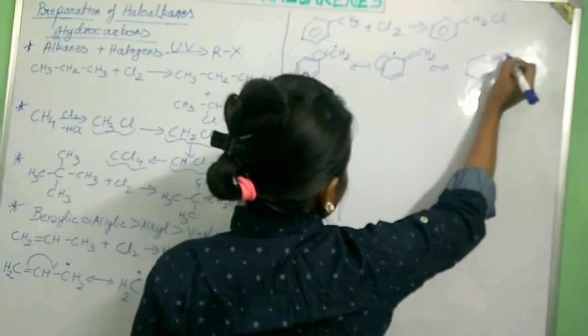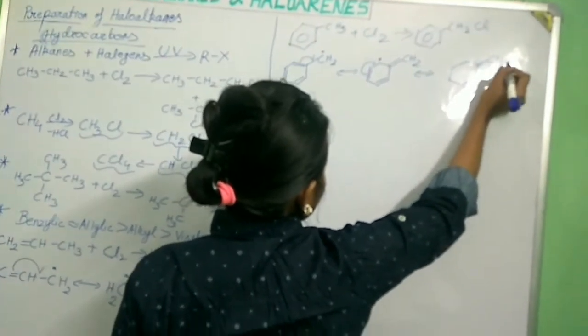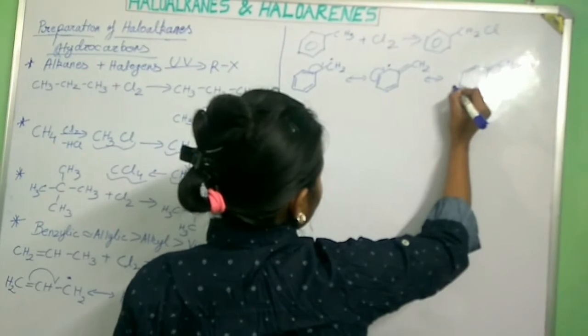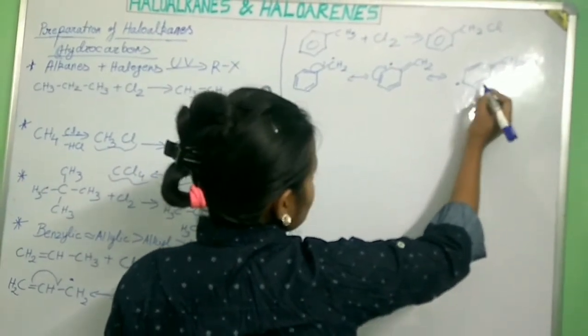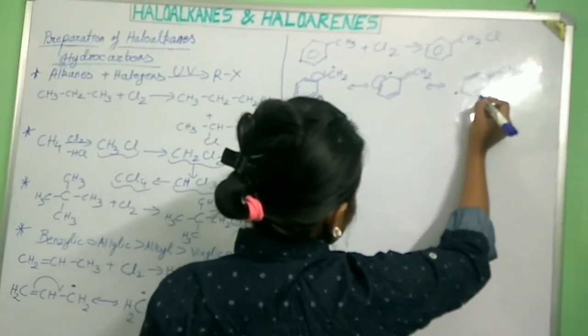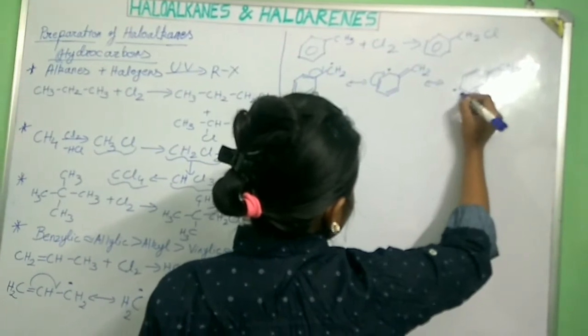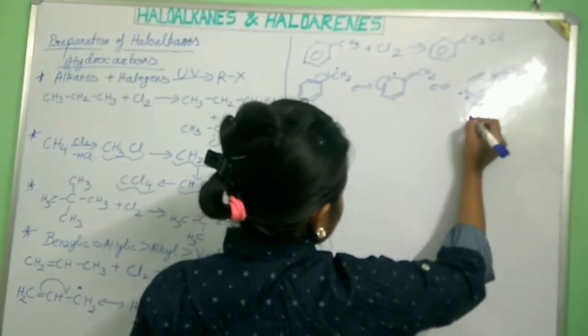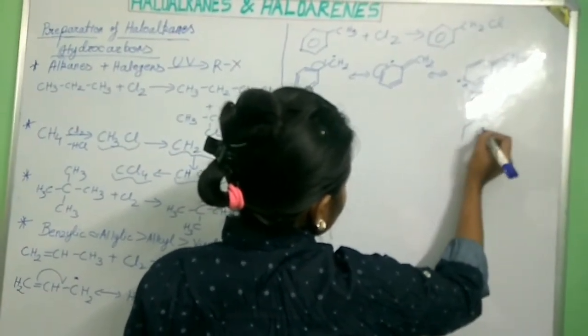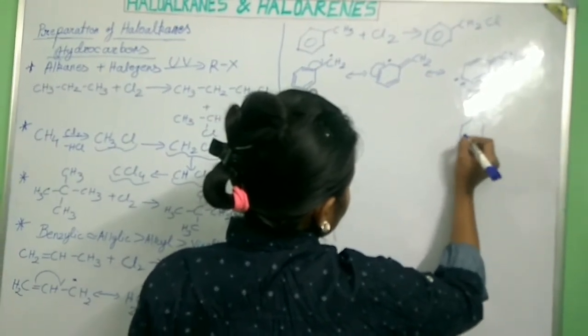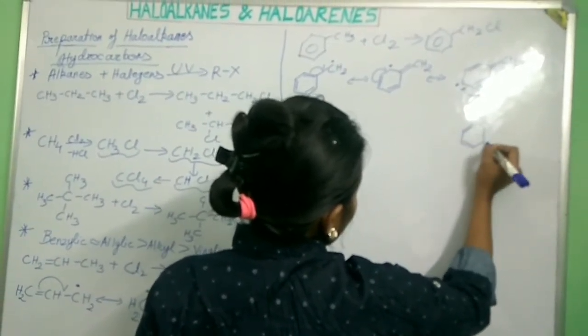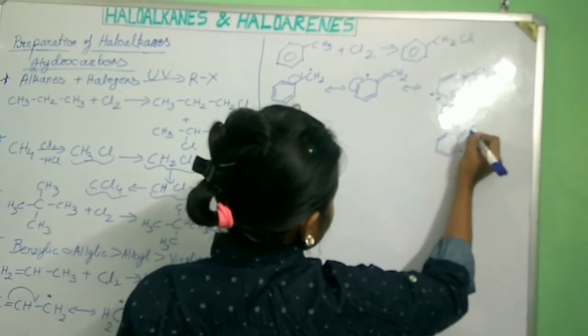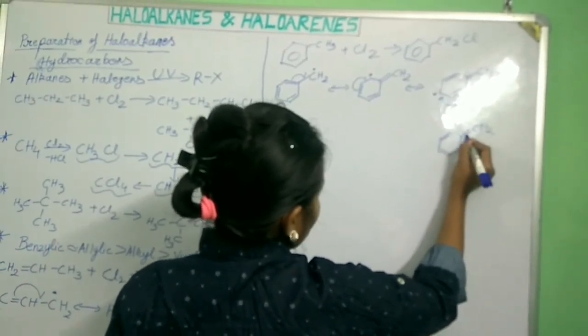Like double bond CH2, and free radical will come here and then here next. Now next, this will come here. The next resonating structure will be over here, and free radical will come here, double bond CH2. Now this bond will shift here.